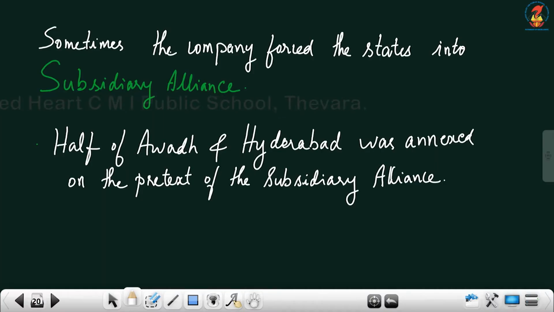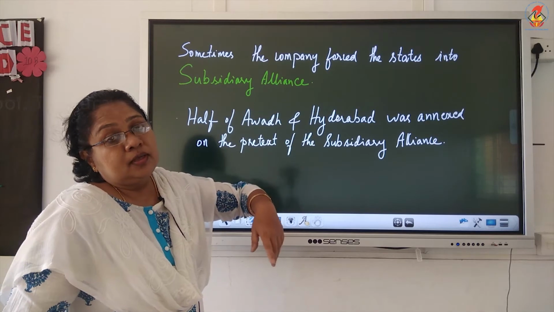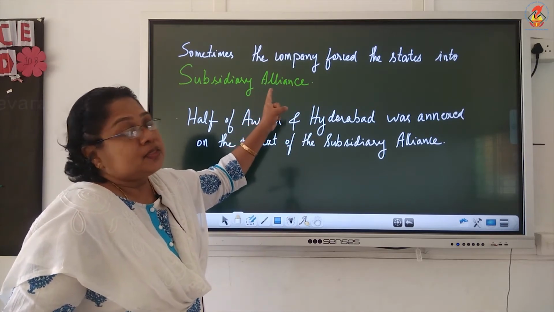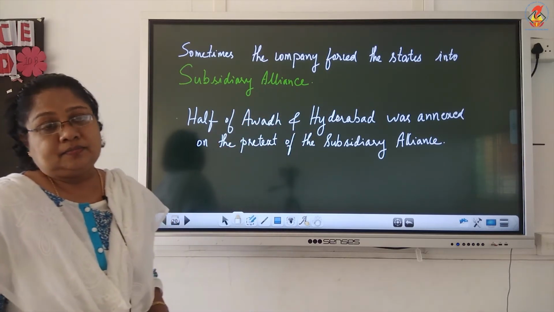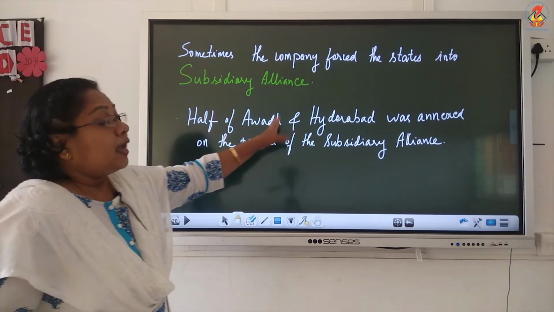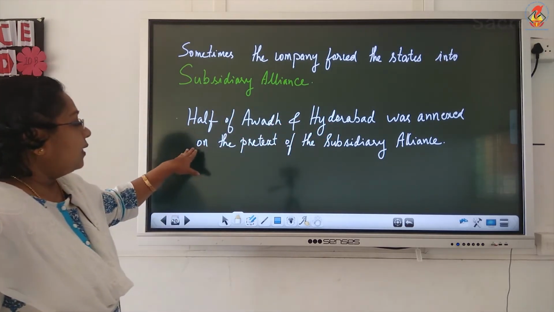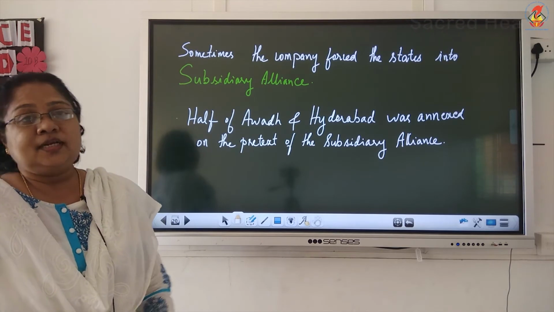So half of Awadh was taken on the pretext of this subsidiary alliance. Then another territory that fell into British hands on the pretext of subsidiary alliance was Hyderabad. So half of Awadh and half of Hyderabad were annexed on the pretext of subsidiary alliance.